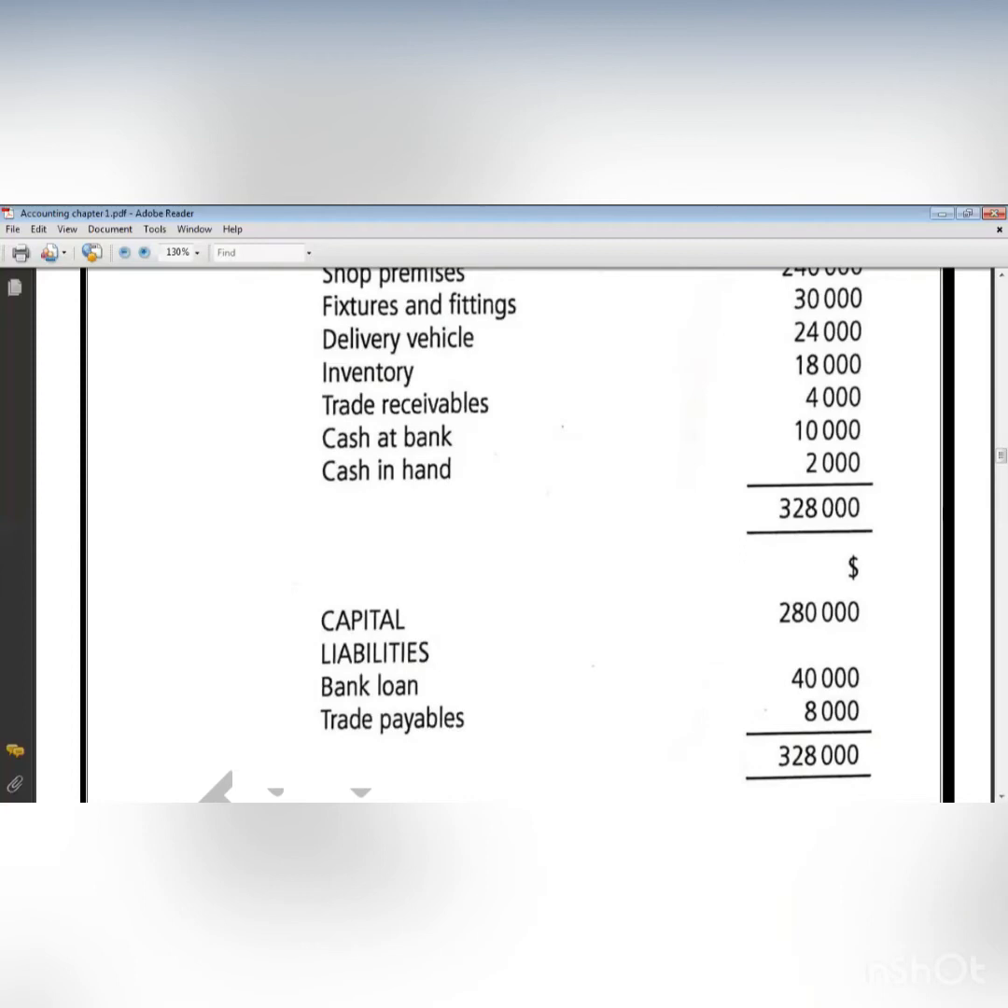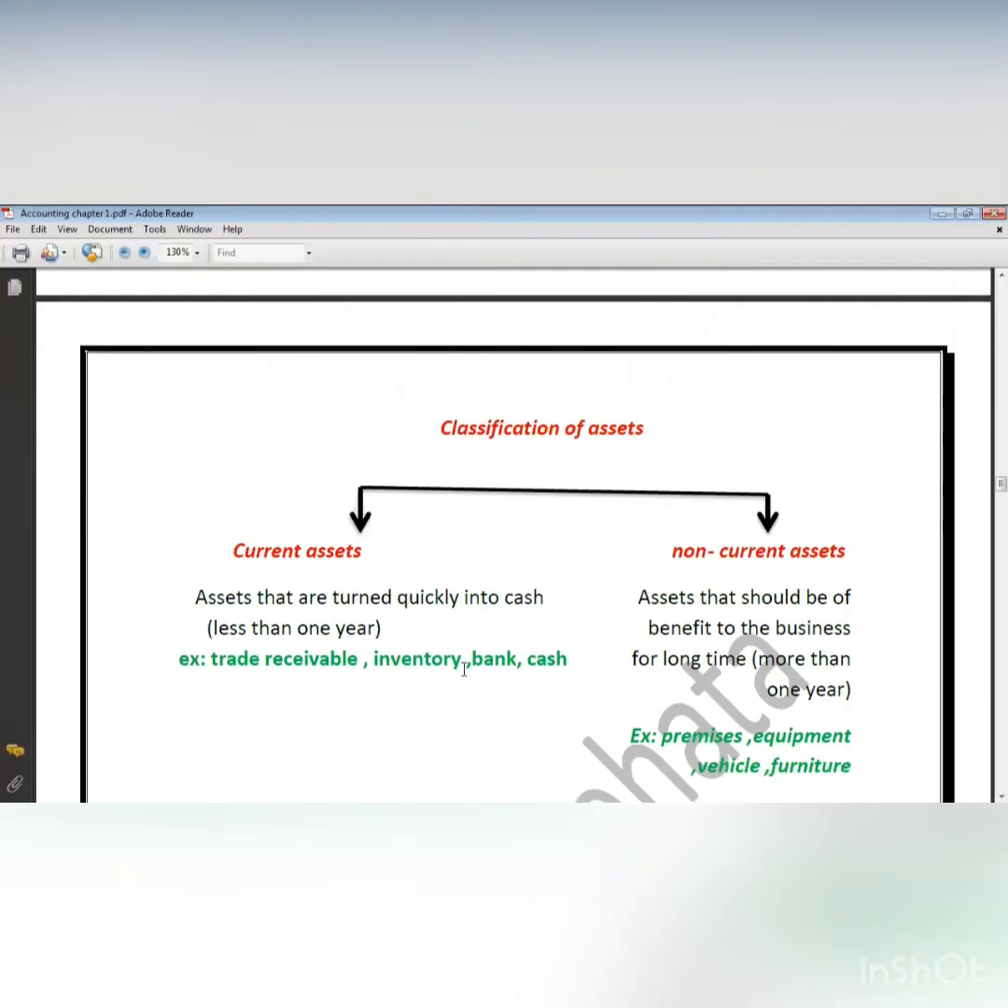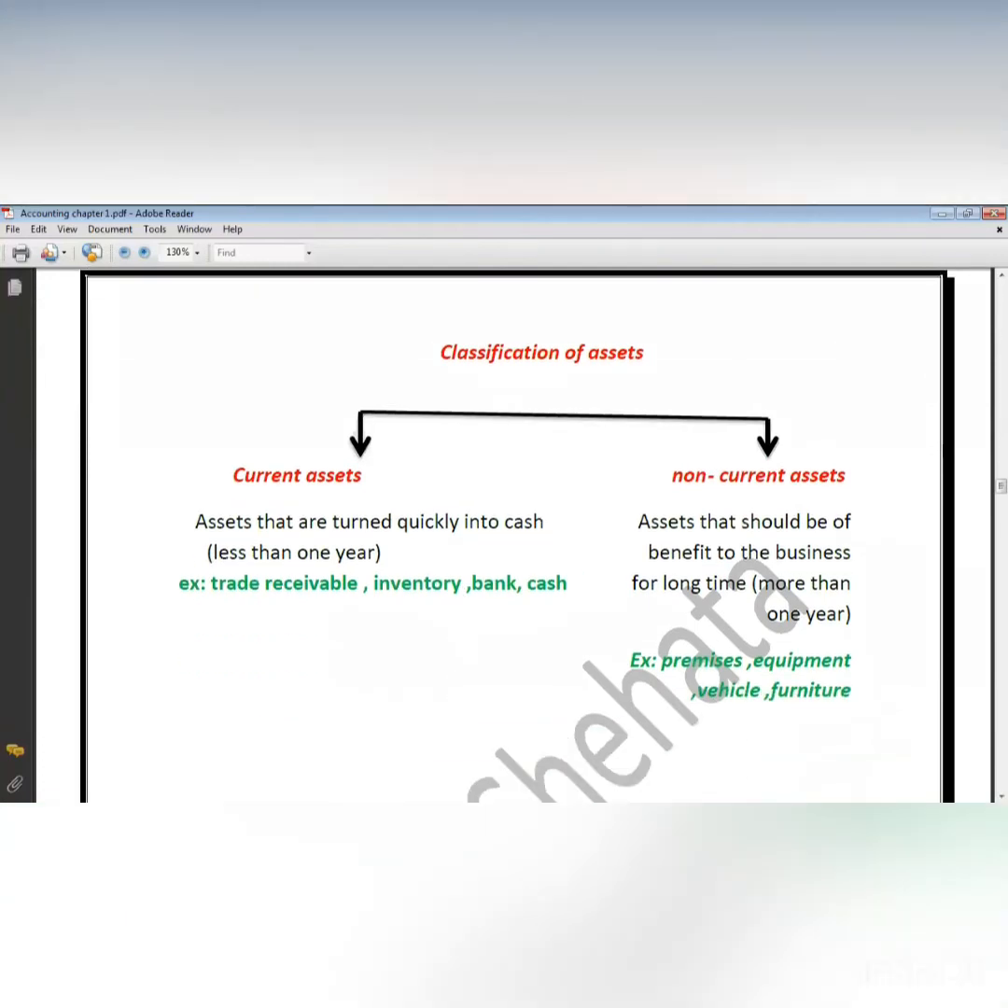328, which is the same total as capital and liabilities, okay? Capital and liabilities is the same total as the total of assets, okay? So both totals have to be equal. Okay, now I have another thing in the statement of financial position.